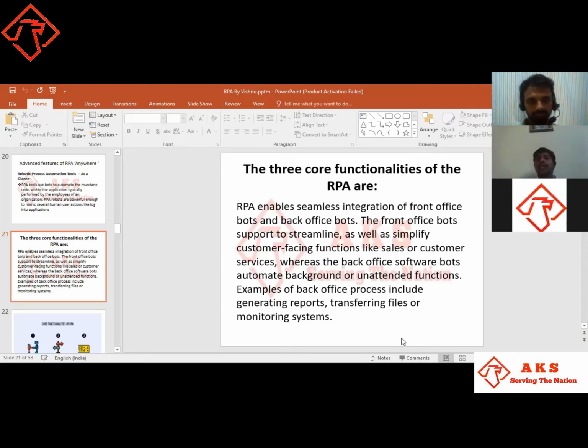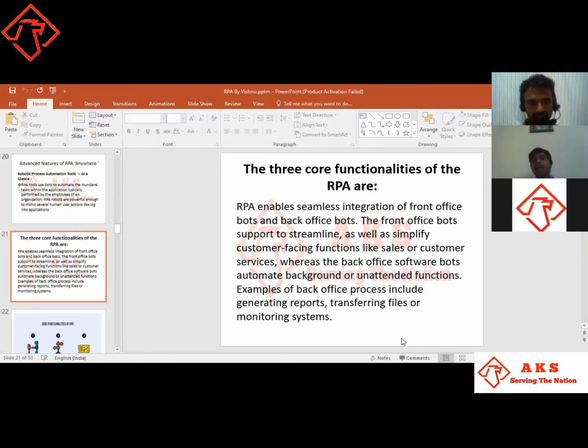Now the back end process is nothing but the total processing of the amount I have been paying. It takes the application and totals the data, whatever payment needs to be done. All that comes under the backend, and it gives a mail to us. Now it's sending me a mail saying the product I have ordered is a success. That is called the backend process or back office software bots.